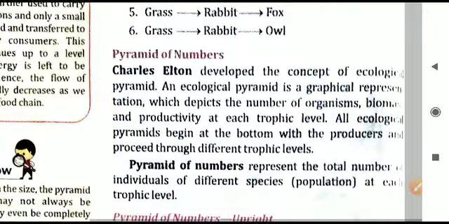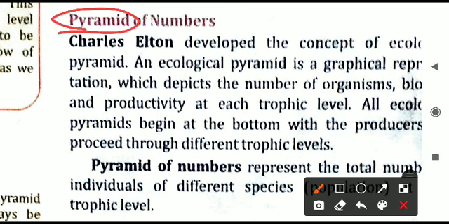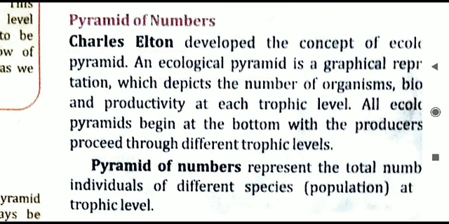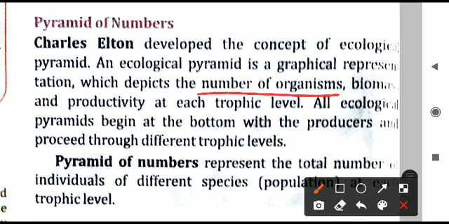And we can put this food chain or food web in different structures called pyramids. The concept of ecological pyramids was given by Charles Elton. Remember the name, underline it in the book. This is what Elton developed. Charles Elton gave the ecological pyramid. That is a graph-like structure, and it will show the number of organisms. Also it will show how much energy or biomass, or it will also show the productivity at each trophic level.